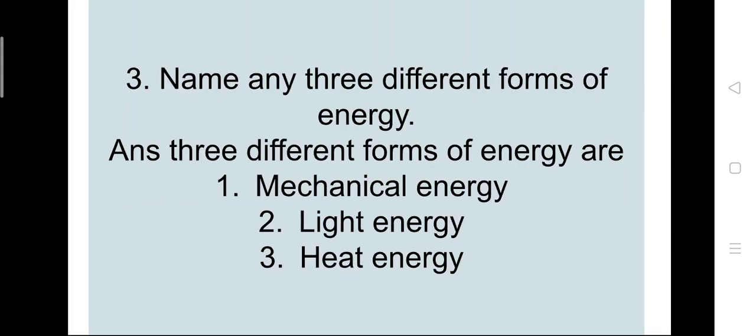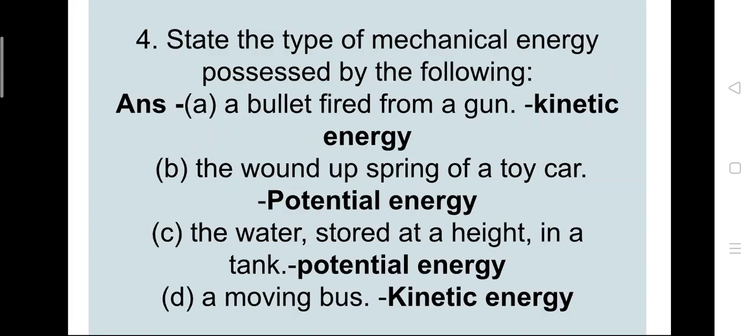Third is name any three different form of energy. So three different form of energy are mechanical energy, light energy, heat energy. I have written here, but you can write many other form of energy also. Fourth question is, state the type of mechanical energy possessed by the following. So we have to tell the type of mechanical energy. And in mechanical energy you learn about kinetic energy and potential energy. So one by one you have to see the example.